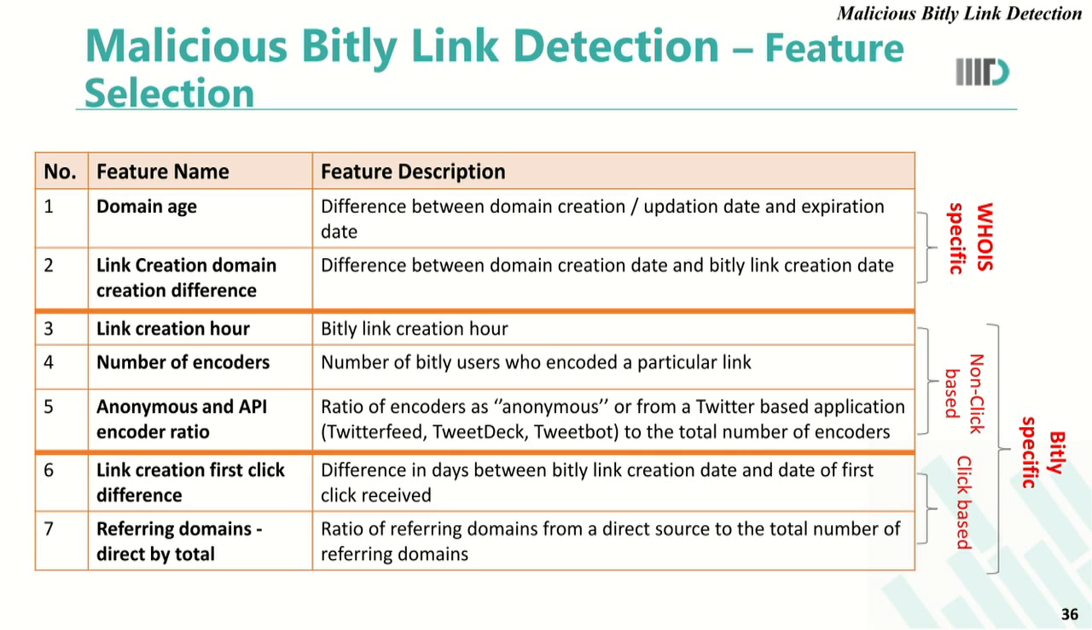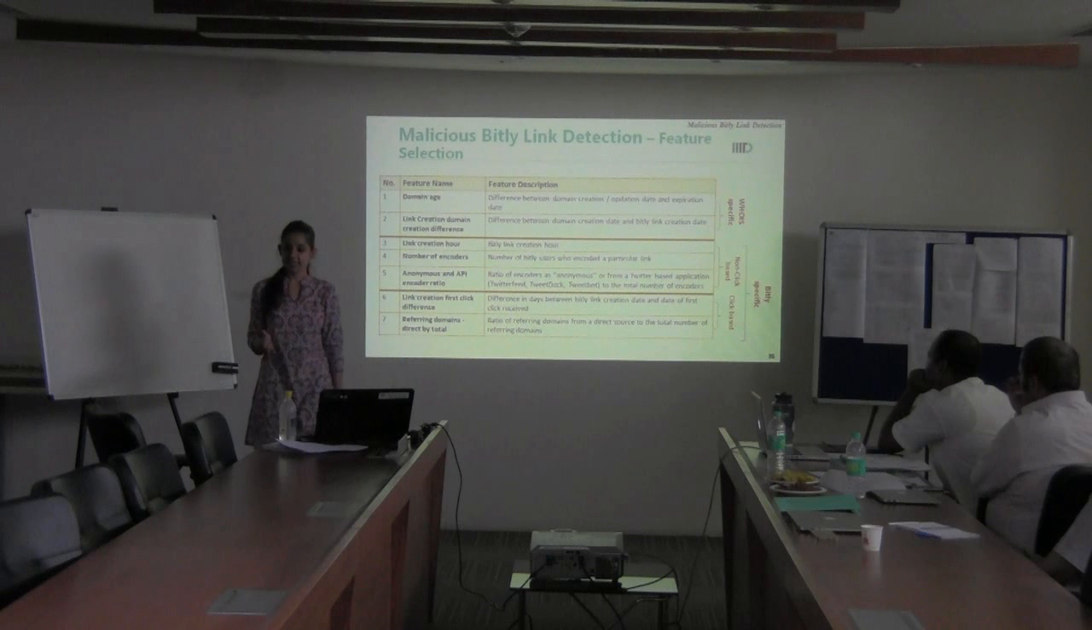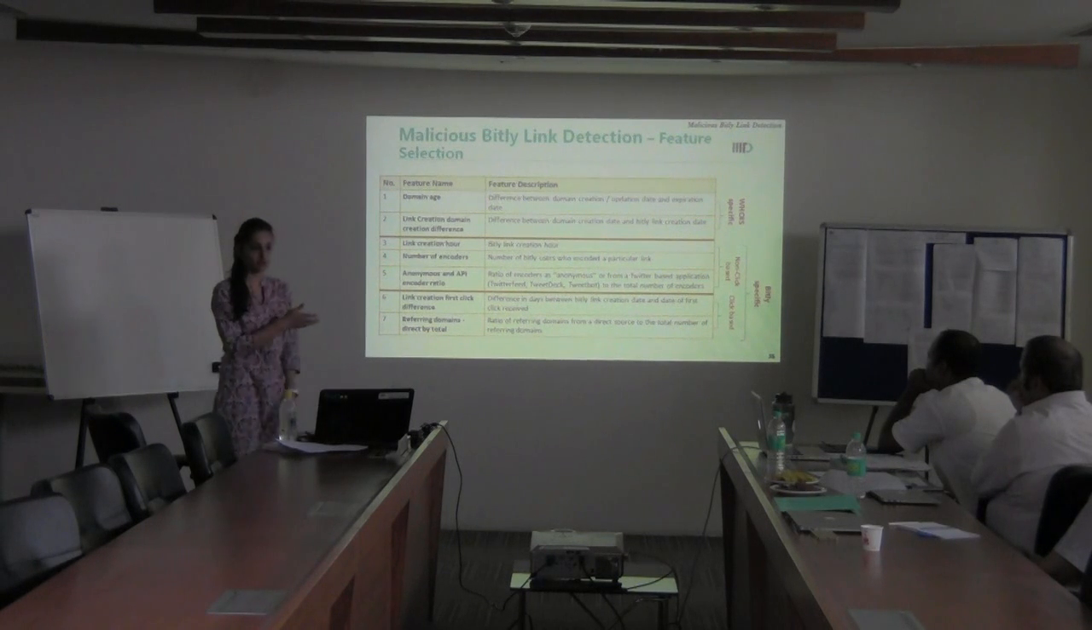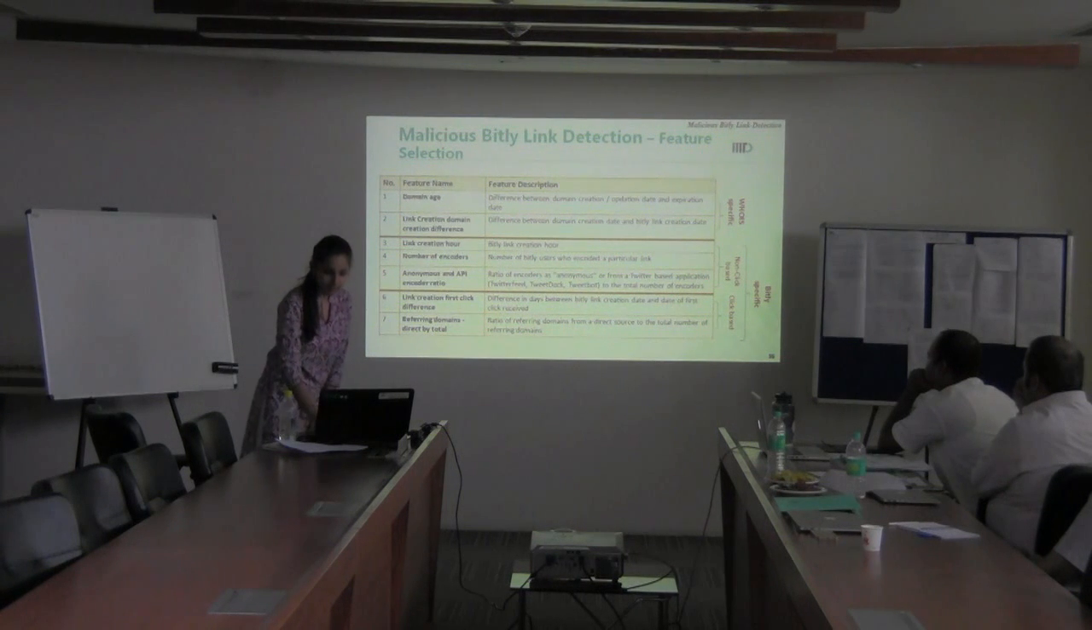After this, we collected the click-based features. Click-based features we used were link creation first click difference, that is the number of days between when the link was created and when the first click was received. The other feature was referring domain direct by total, that is the ratio of referring domains which came from the direct source divided by the total number of referring domains in our dataset.